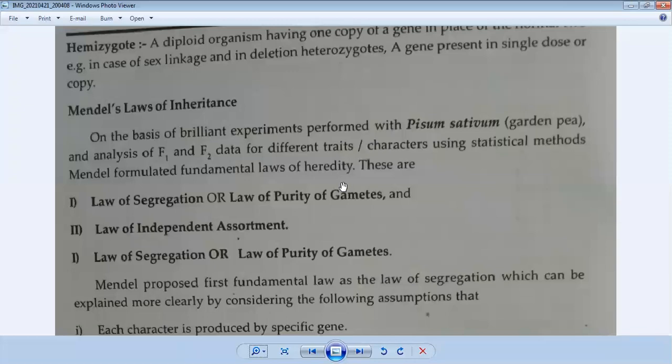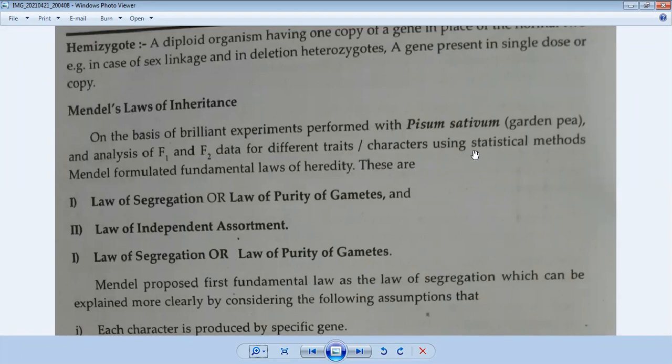According to Mendel's experiment, Mendel was very methodical and followed statistical procedures, so his experiment was considered a brilliant experiment. It was performed on Pisum sativum, the garden pea plant, with analysis of F1 and F2 data of the different traits or characteristics using statistical methods.